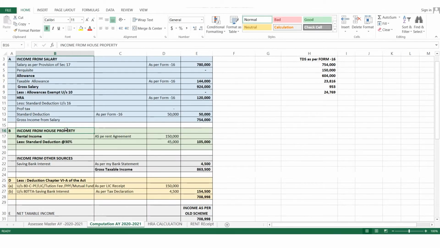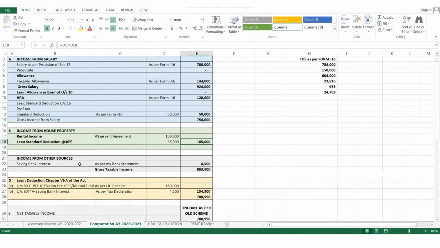Now let's talk about another head of income, which is income from house property. As per the documents and as per the record, Mr. Rohan Bajaj is receiving a rental income of rupees 1,50,000, and on the same amount a standard deduction will be allowed at the rate of 30% to Mr. Rohan Bajaj, and the income from house property of Mr. Rohan Bajaj would be considered 1,05,000.